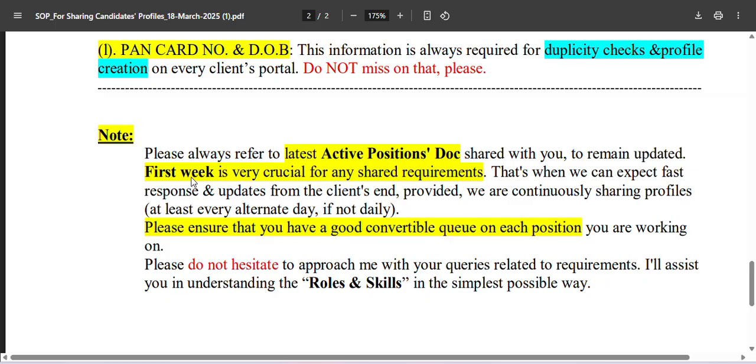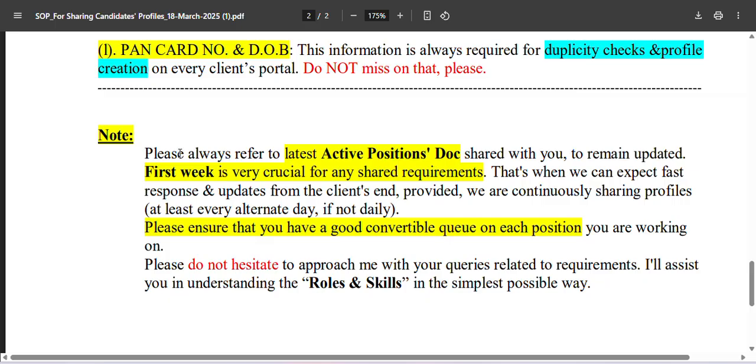So if you're working on any position, the first week is very crucial, at least first 3 days, right? That's when we can expect fast response and updates from the client's end if you are able to submit a good number of profiles within first 3 days, right? And then we can add on as per the demand from the HR's end, based on the processing speed of the interviews and responses from the HR's end. You should be adding more profiles accordingly.